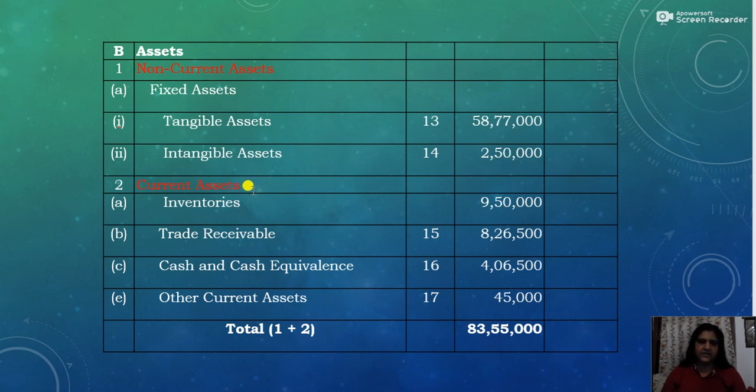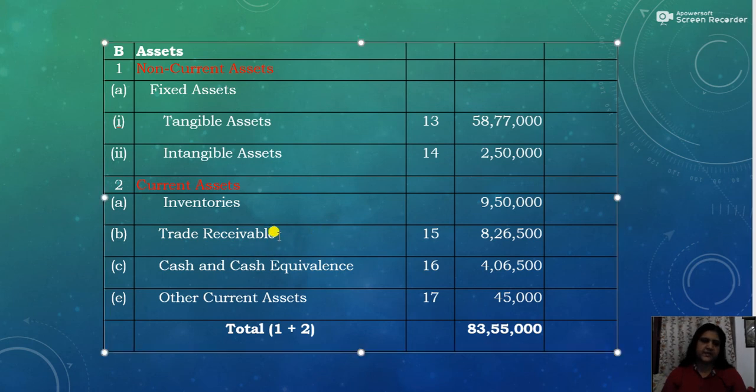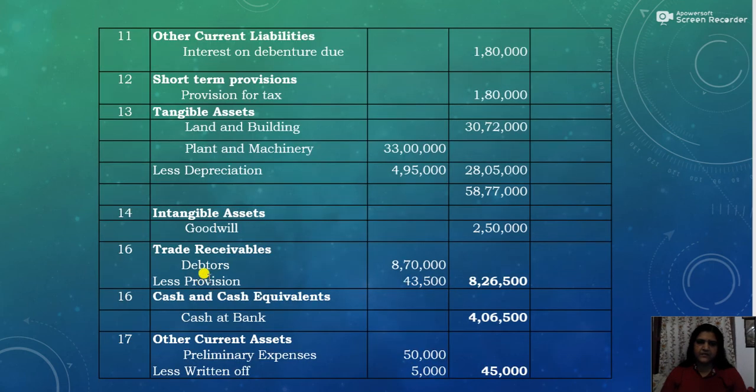Under current assets, the various items include inventories, that is closing stock. The closing stock given is 9,50,000. It is given in the adjustment, stock on 31st March 2015 is 9,50,000. Then comes trade receivables, note number 15, that is debtors. Debtors 8,70,000, then less provision.